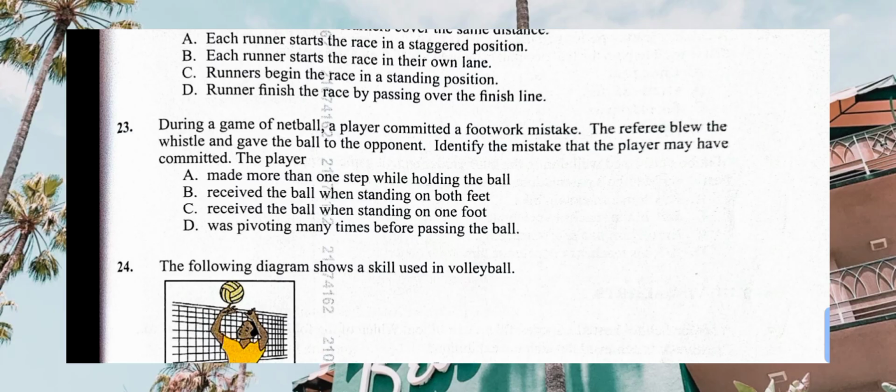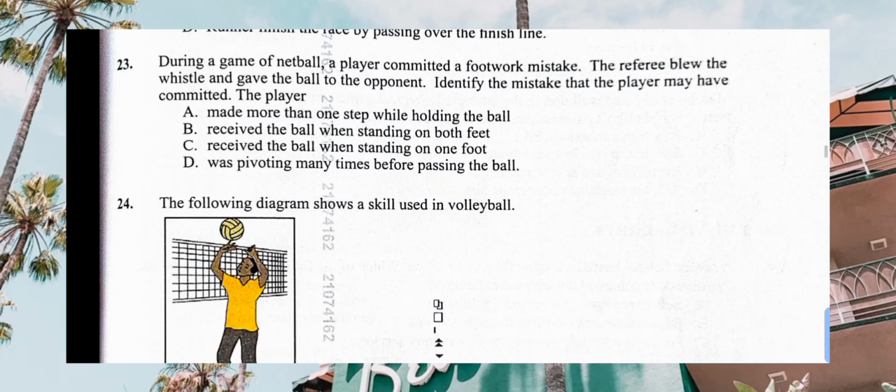Receive the ball when standing on one foot. That is landing. Already ran landing. Then made more than one step. How many steps are guaranteed there? There are supposed to be several, but it is close to that one. You do research on that one.